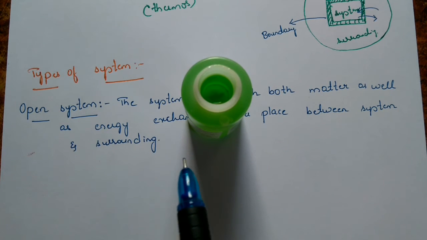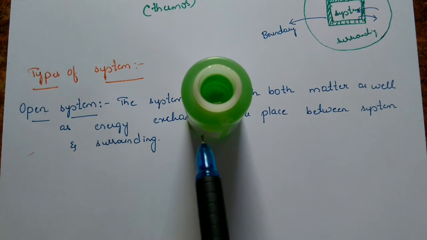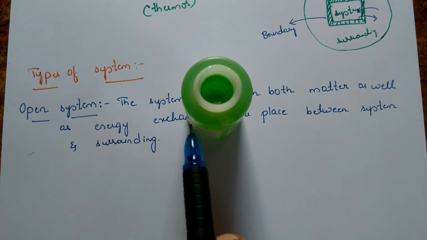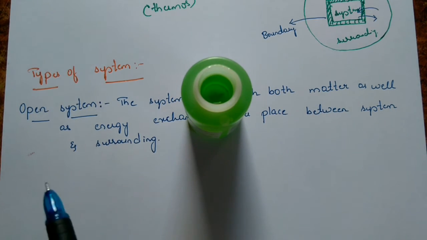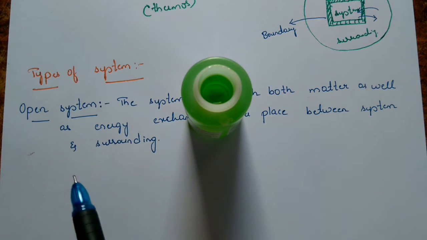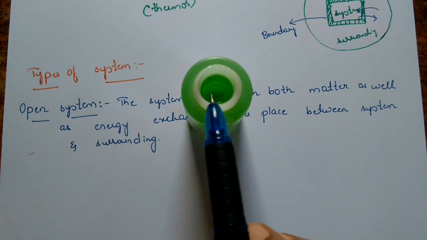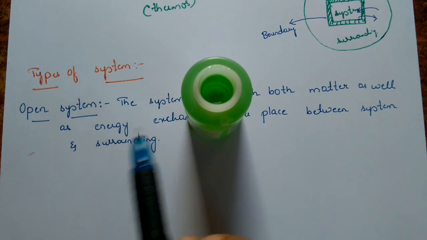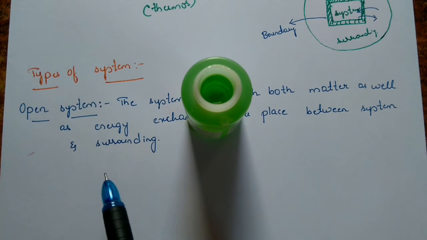After some time, you can observe the solution has turned cold. That means whatever heat energy was there has also been exchanged to the surrounding. That means in terms of vapors, matter is exchanged. In terms of heat, energy is exchanged.